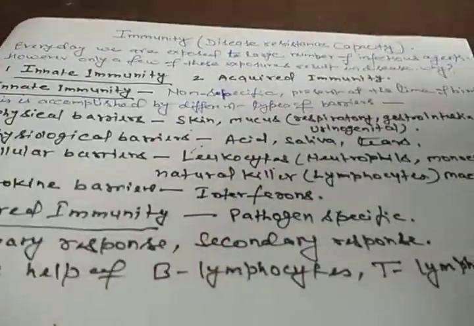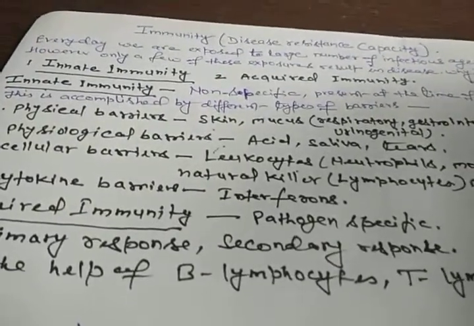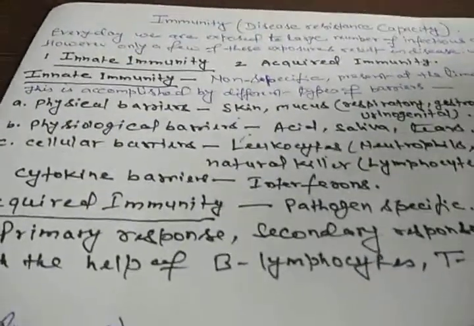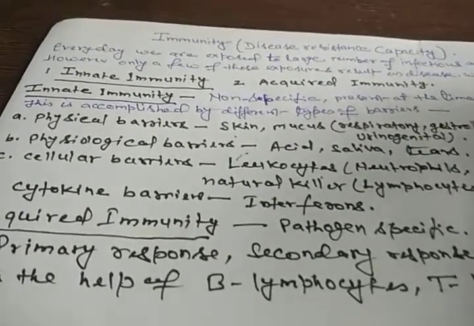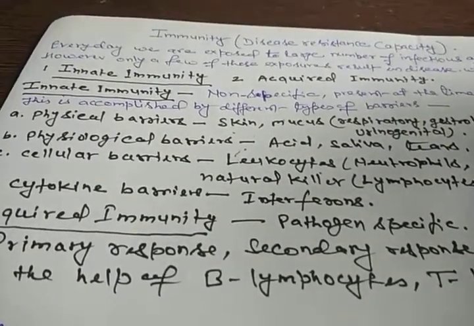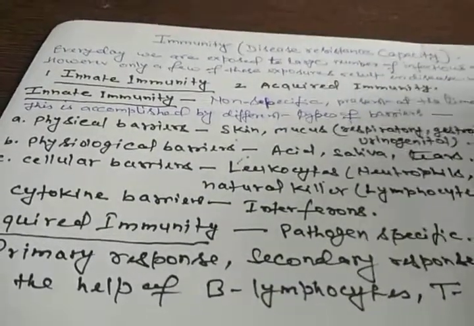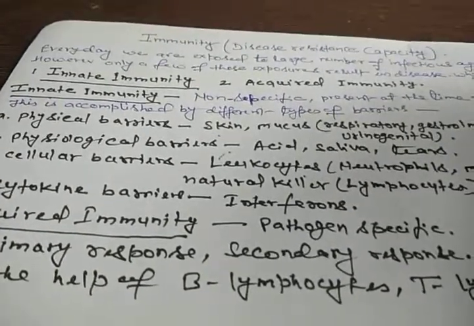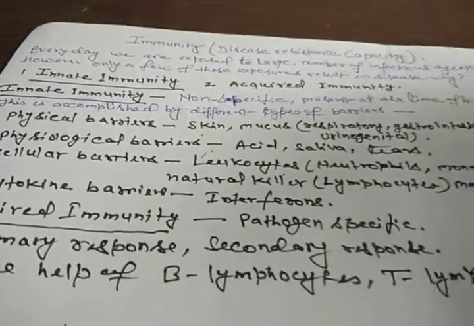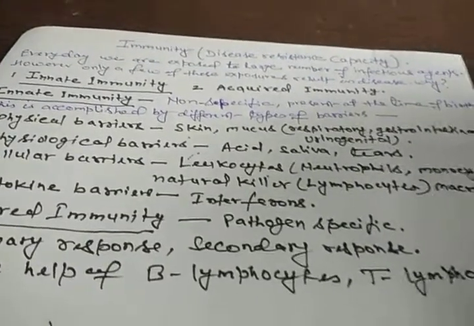So there are different types of barriers found in our body from birth that prevent the entry of different kinds of microorganisms. The different types of barriers are physical barriers, physiological barriers, cellular barriers, and cytokine barriers. Now we will talk about these barriers.